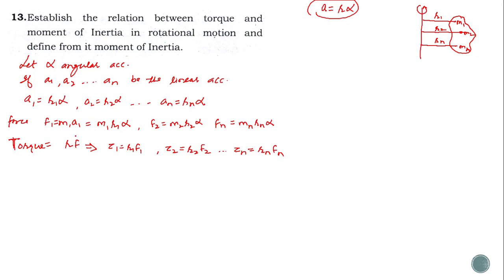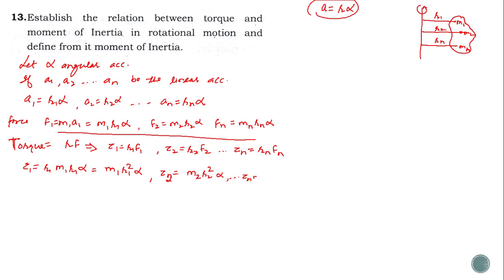Now using all these values in this equation, we get the torque on the first particle equal to r1, and the value of f1 is m1 r1 alpha, so we can write m1 r1 square alpha. Similarly, the torque on the second particle is m2 r2 square alpha, and so on. The torque on the nth particle is mn rn square alpha.